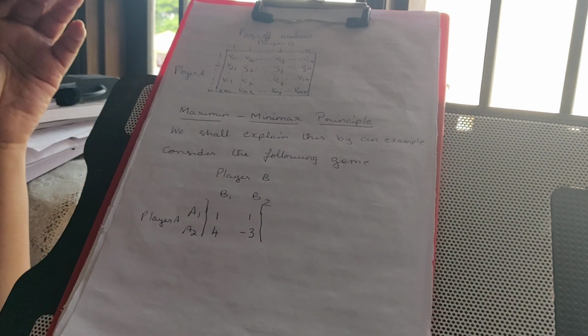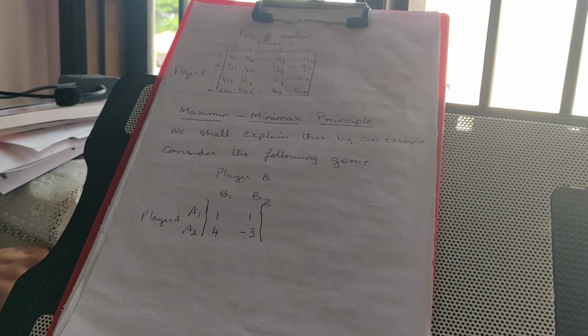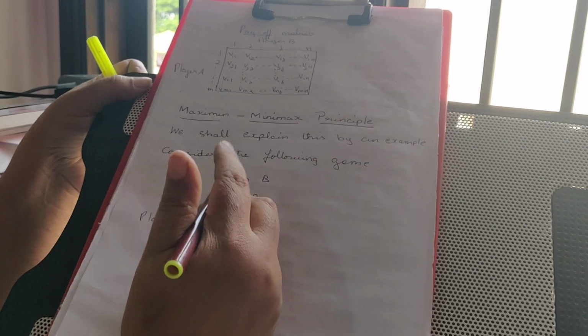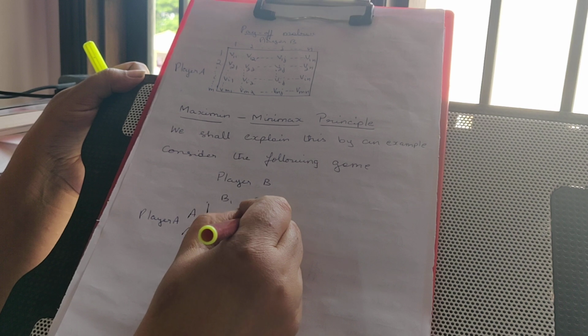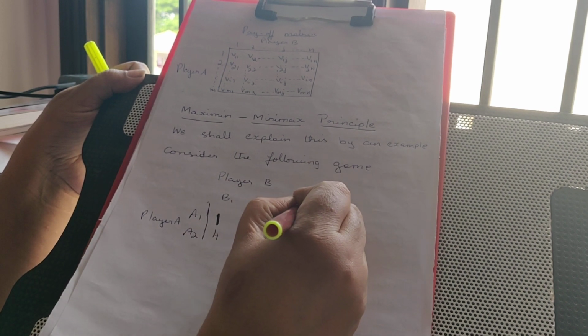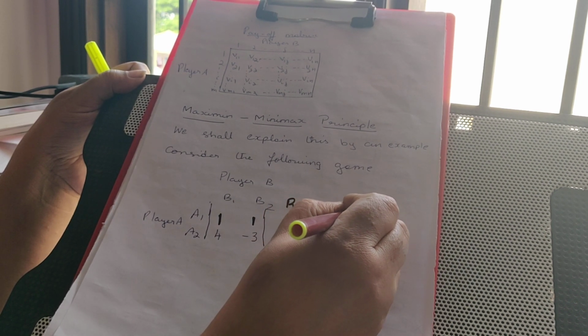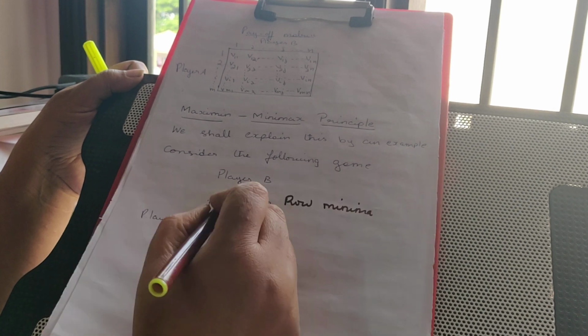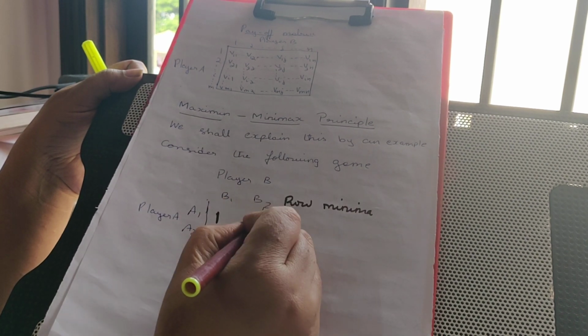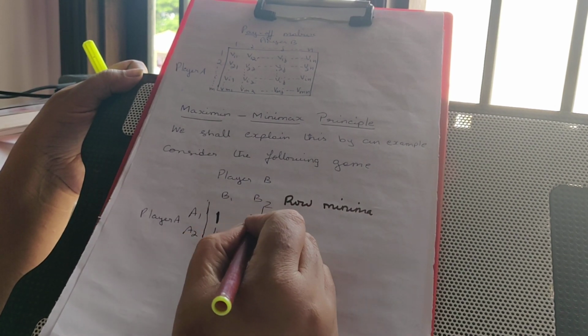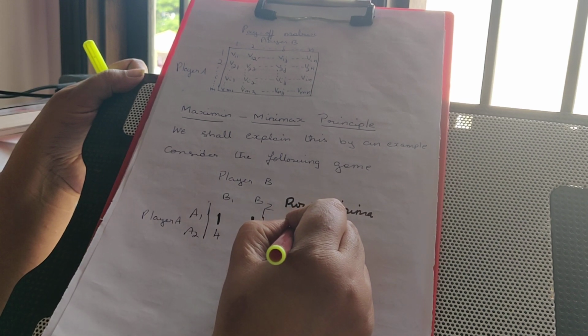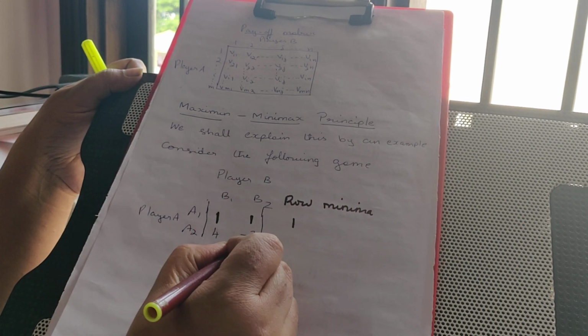First we are going to find what is known as the row minimum. So you find the row minima. Row minima means the smallest value among the row. So here both are the same, so row minima is 1. So we'll go to the next one.